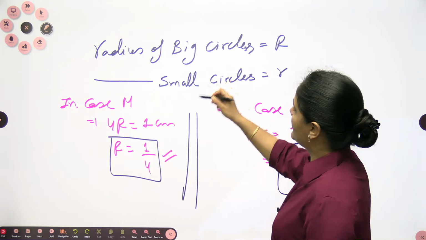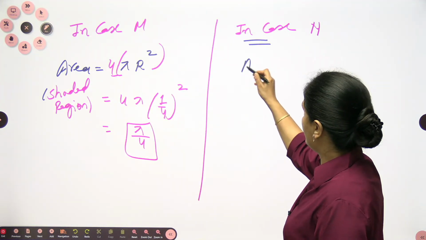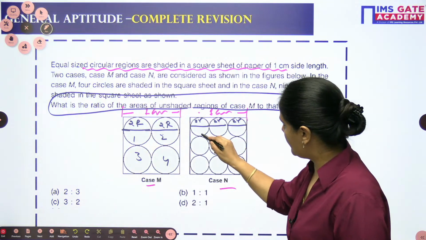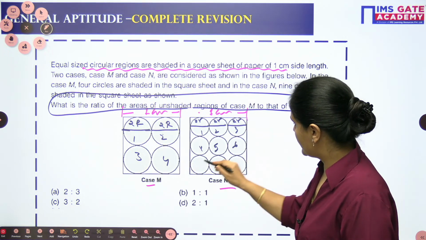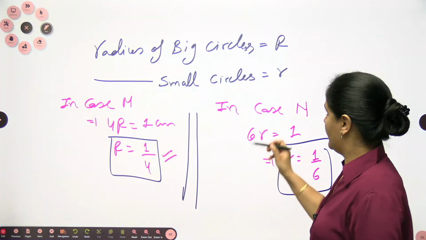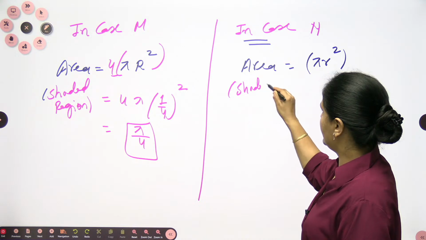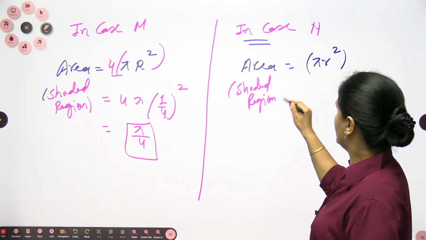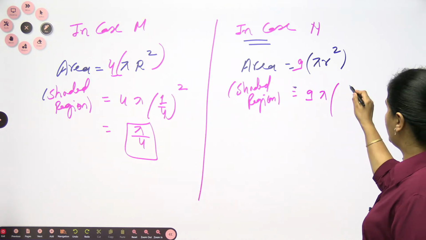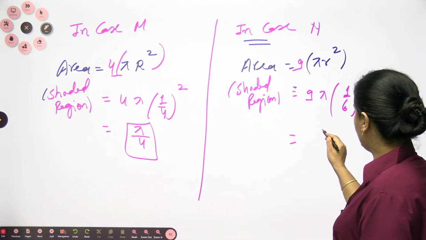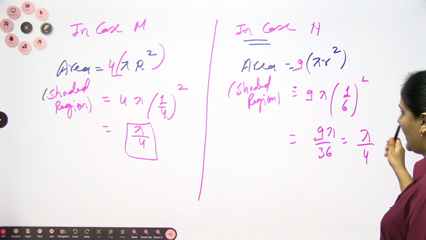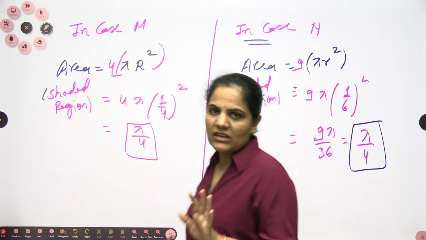Let's come to the smaller circles, in this case. If I want to go for the area, it will be pi r square. But in this case, how many circles are you having? 1, 2, 3, 4, 5, 6, 7, 8, 9. You are having 9 small circles. That will be your area of the shaded region. So the area of the shaded region in this case will be 9 pi, and at the place of r you can put 1 by 6, square. So it will be 9 pi by 36, which means again pi by 4. So both areas are equal.